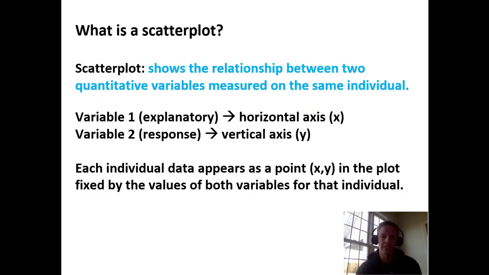So first slide here, scatter plot. A scatter plot is where you just basically throw all your data, your X's and Y's, on there, and you put little points for them. It's called a scatter plot because the data can tend to be scattered. We put the explanatory variable on the horizontal axis and the response on the y.